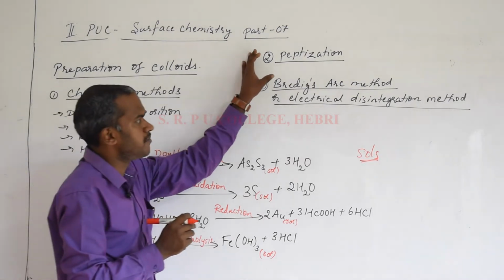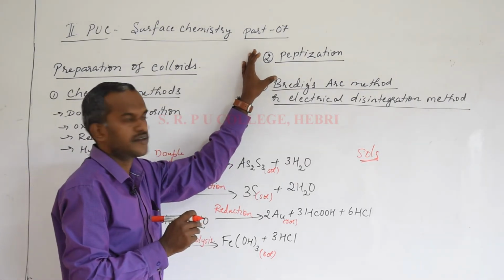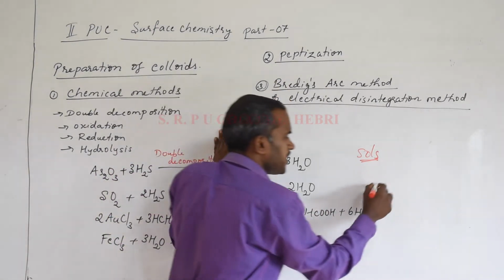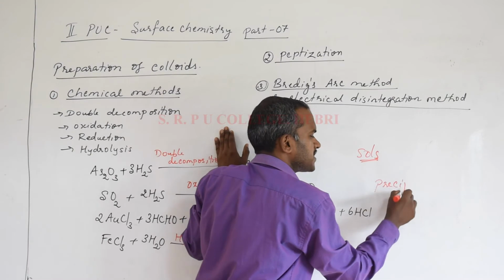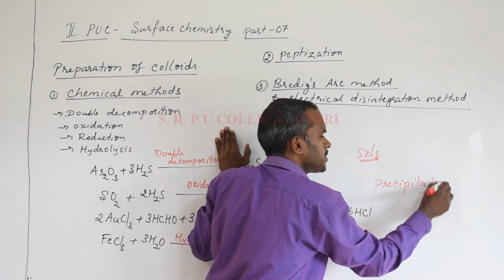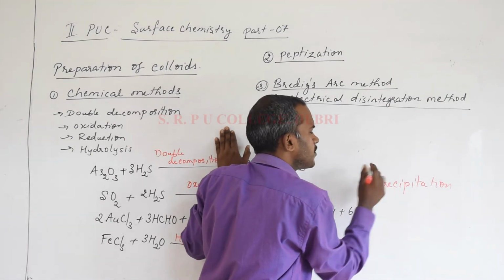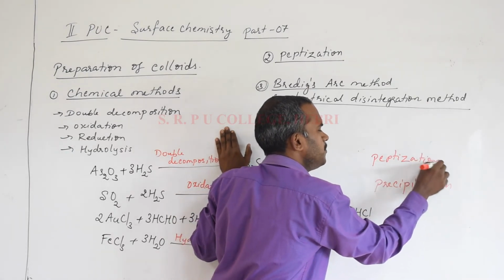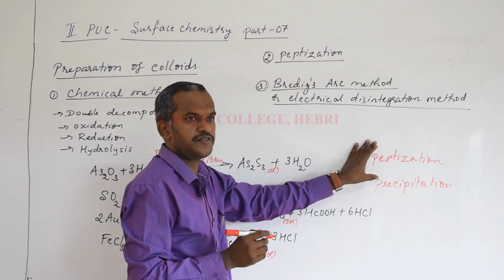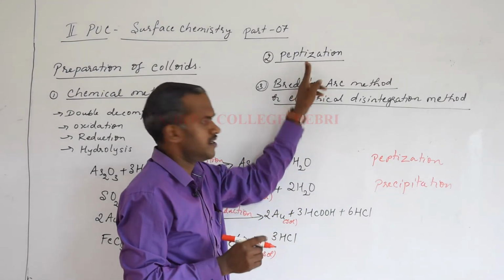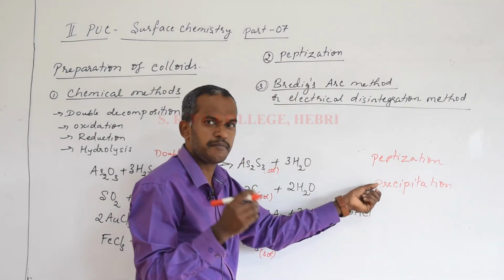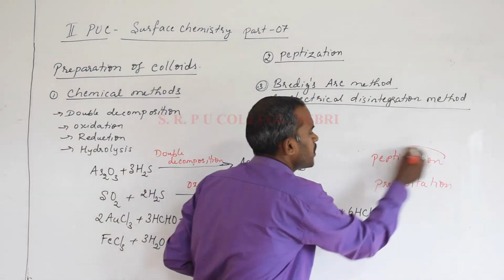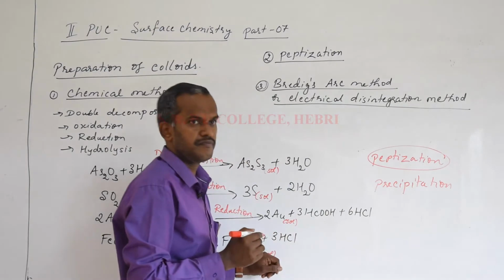Now coming to the second method, peptization. Now there is one more term you study in this chapter, that is precipitation. Remember, precipitation and peptization are different. How they are different, I'll tell you as it comes. Peptization is one of the methods of preparation of colloids, whereas precipitation is a chemical property of colloids. Now the question comes, what is peptization?